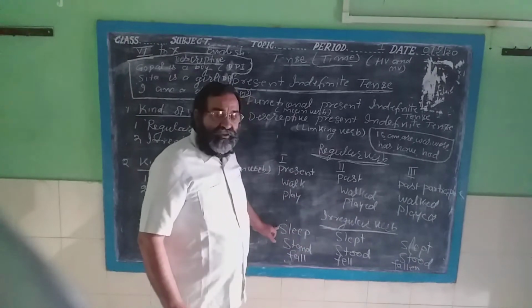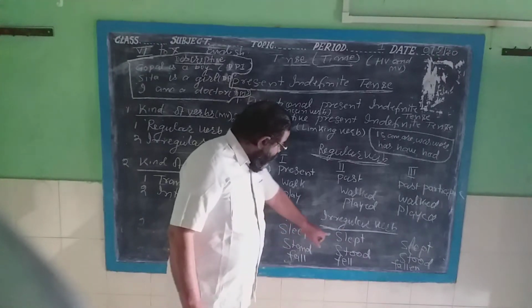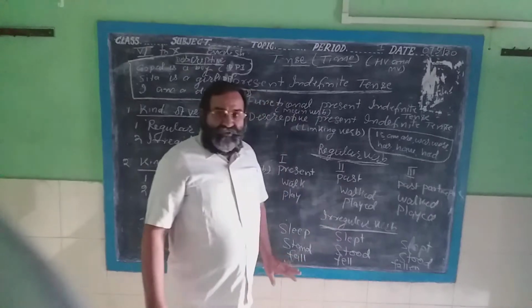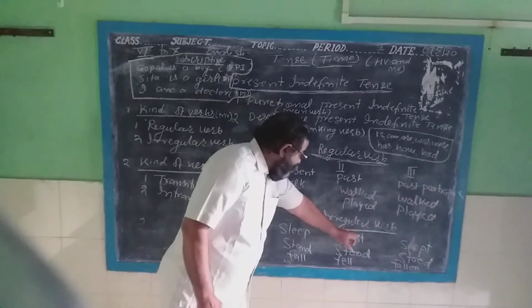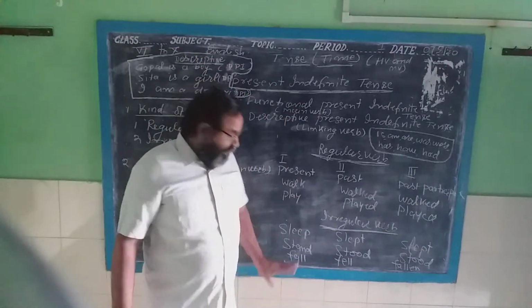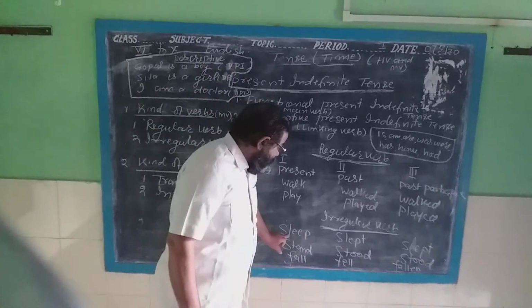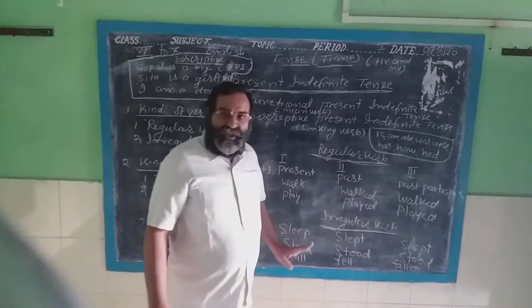First, sleep. Here is a double E. And the second form is slept. Here E has been removed and T has been added at the end of the word. It means the spelling here is something else and here is something else.